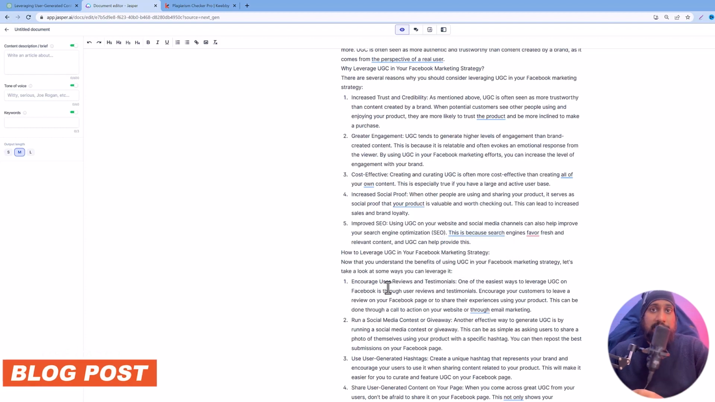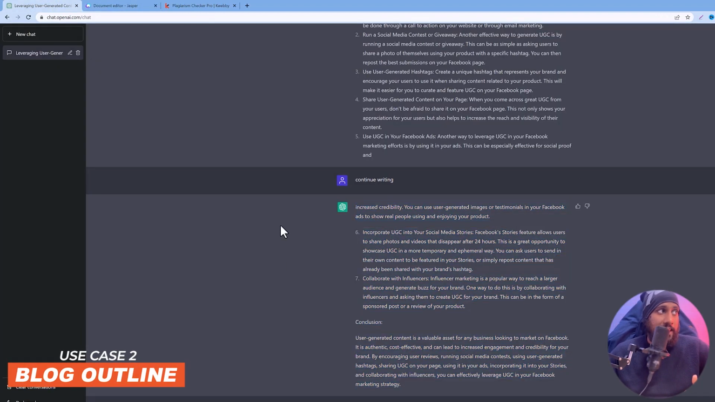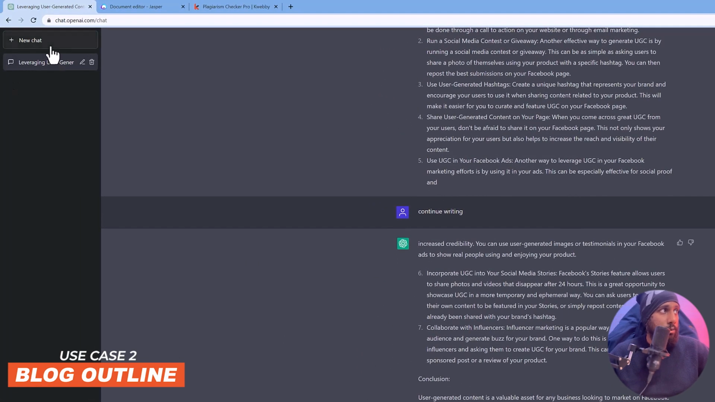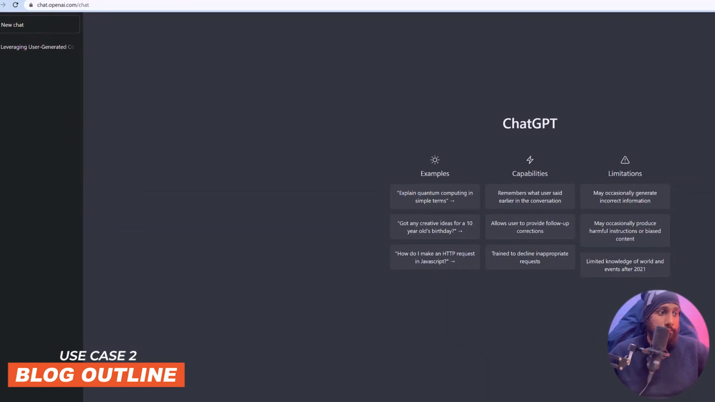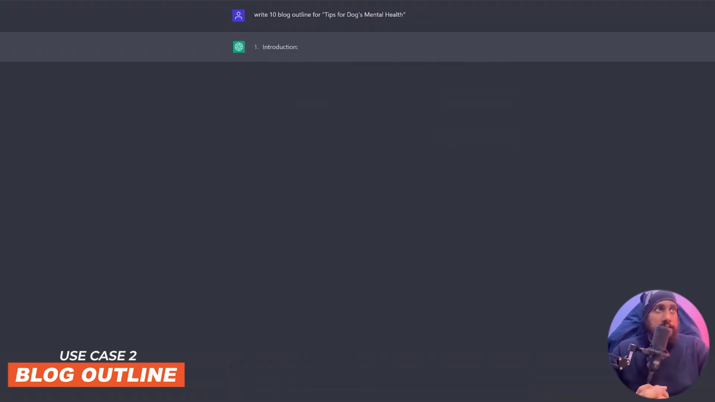And the next is creating a blog outline. You can actually create a blog outline using ChatJasper. If you are unaware of what to write for your blog, then you can easily generate a blog outline for this. And how to do that? Let's go to new chat. So let's say, write 10 blog outline for tips for dogs mental health. Let's see if it starts writing.